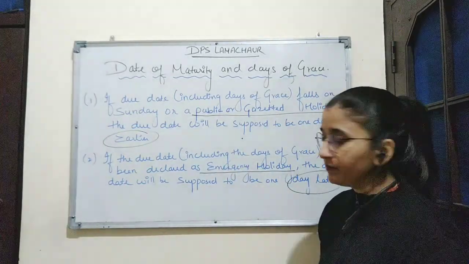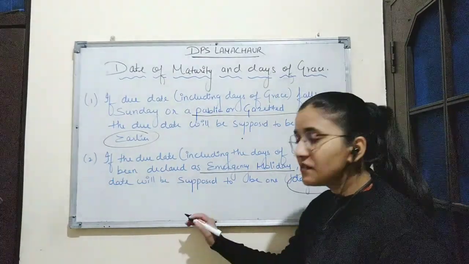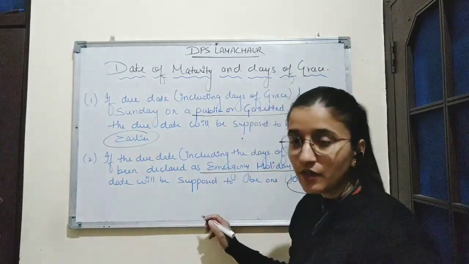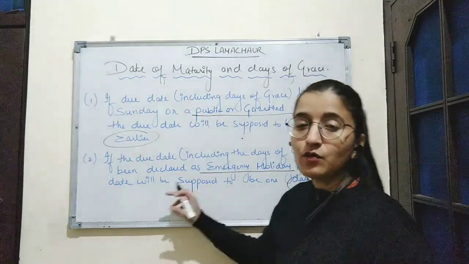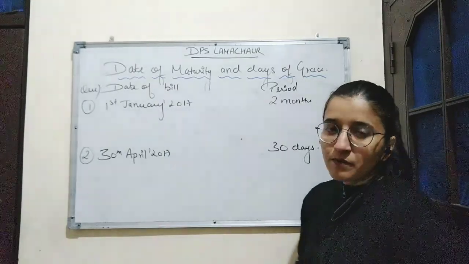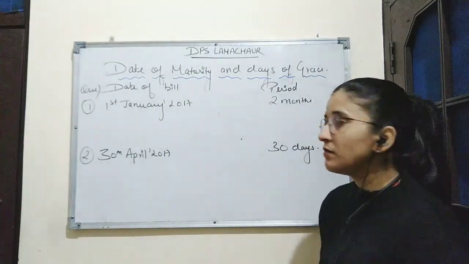For example, if the bill falls due on 5th July and it is declared an emergency holiday due to the death of a national leader, then the due date of the bill will become 1 day later, which will be 6th July. Now we'll be solving a practical question based on calculation of date of maturity.